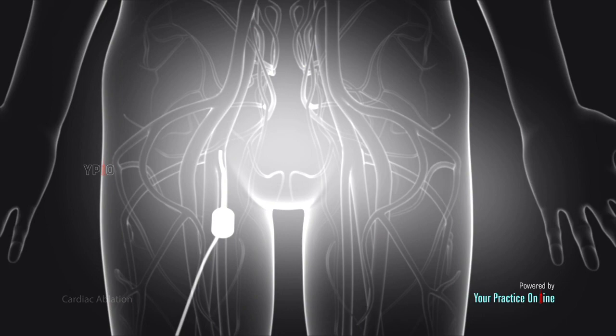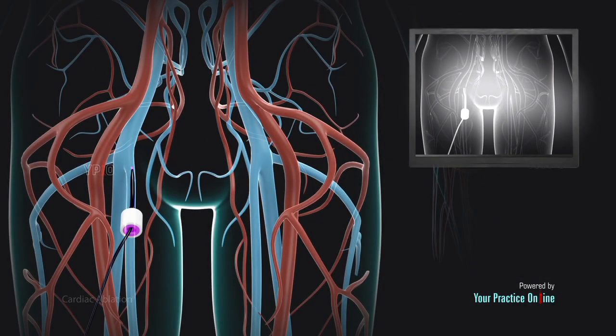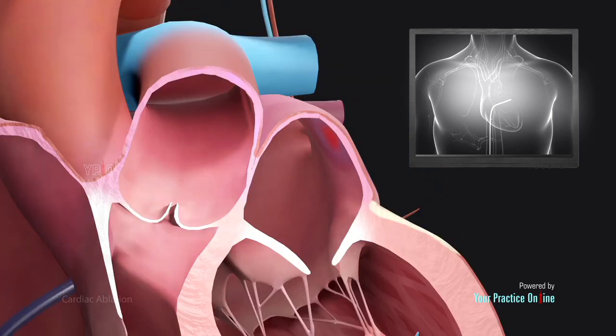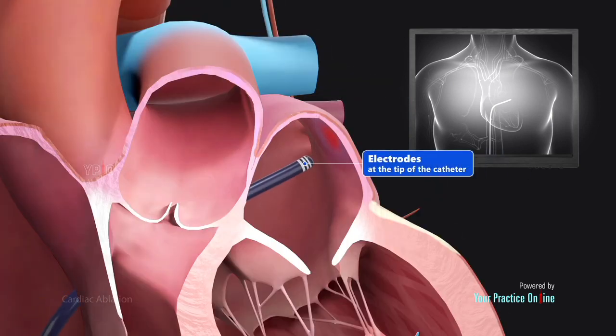X-ray images. Under live X-ray guidance, your physician carefully passes the catheter through the vessel up into your heart. Often, more than one catheter is required. Electrodes at the tip of the catheter are utilized to convey electrical signals and document your heart's electrical activity. Your physician utilizes this information to determine where to apply the ablation. Once the source of the problem has been identified, your physician will use electrical, or sometimes cold, energy to destroy the problem area in the heart, eliminating the heart rhythm problem.